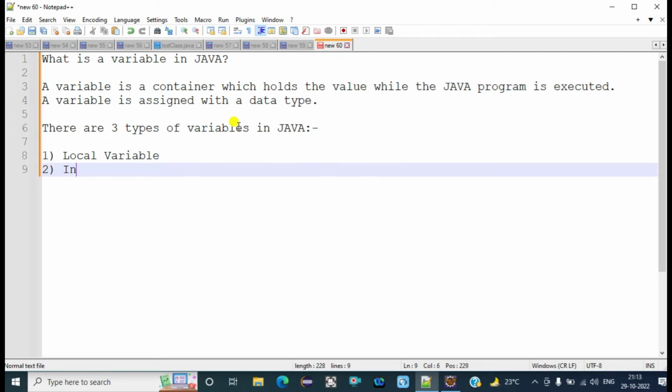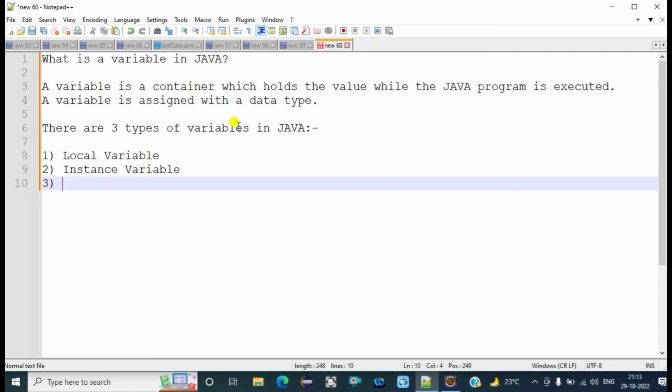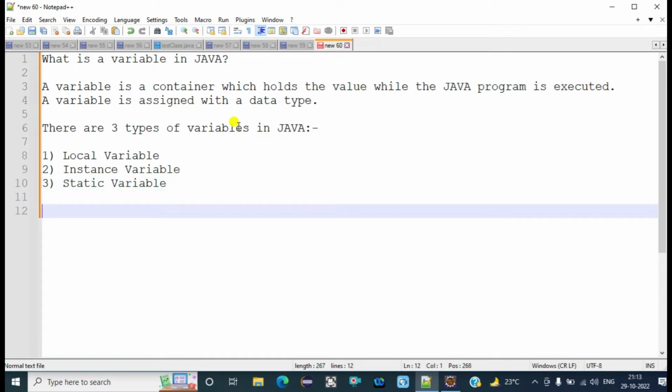The second one is instance variable. And the third one is static variable. Okay, let's talk about the first one in the queue. The first one is the local variable.